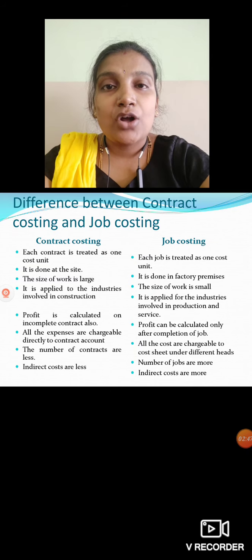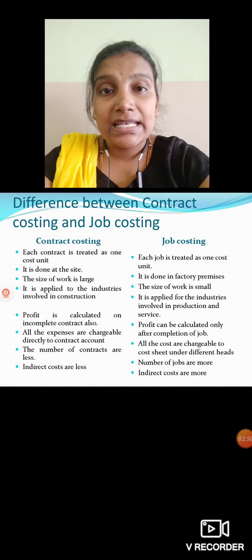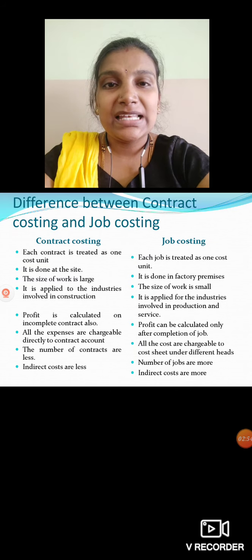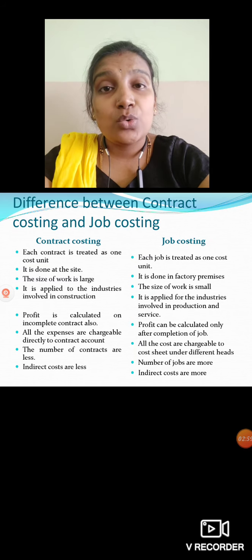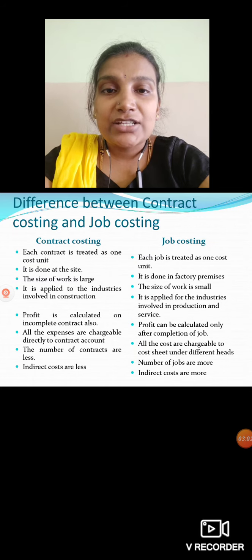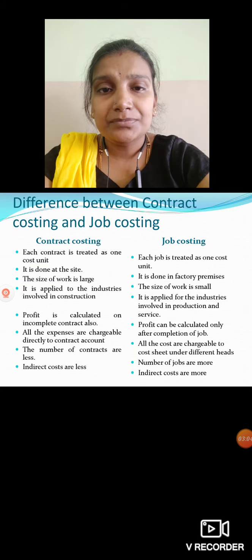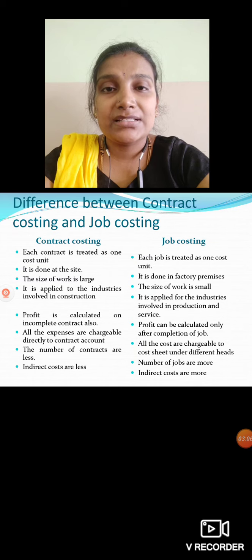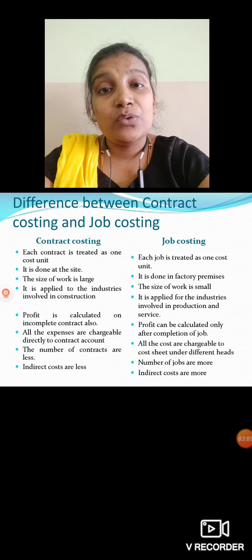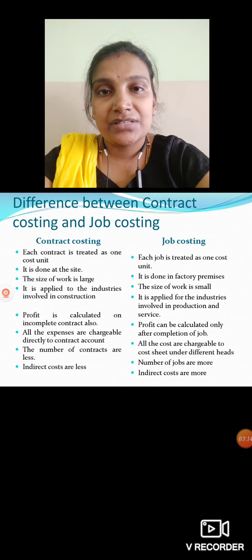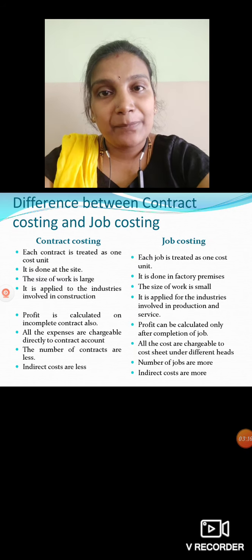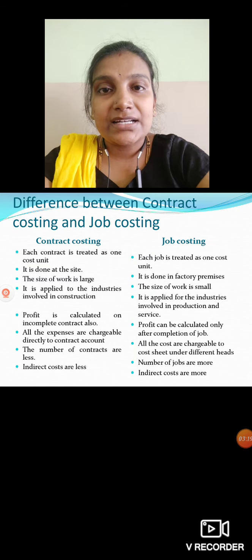Okay, in contract costing, the size of the work is large compared to job costing. In job costing, the work will be less. Okay, small works will be there. Then contract costing is applied to the industries involved in construction works, and job costing will be applied to the industries involved in production as well as providing services, that is, production industries or service industries. But contract costing is compulsorily applied where the business is involved in construction.